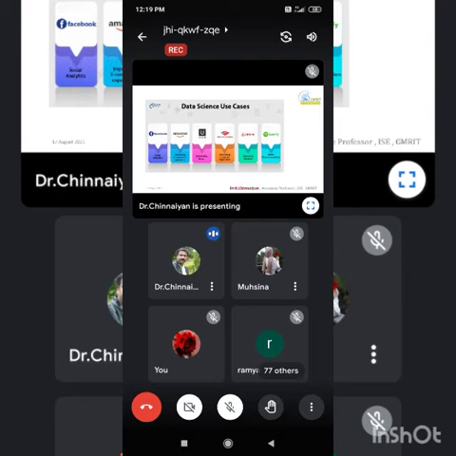And these are all the futuristic technologies, something like IoT, big data, artificial intelligence.